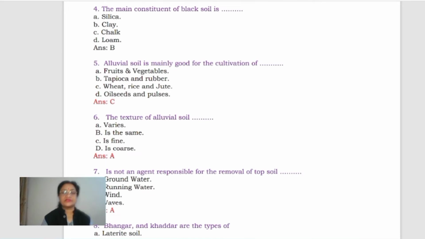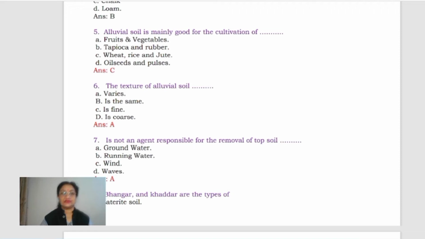Main constituent of black soil is, yes, clay. And because of the clay content, if you remember, the black soil has got stickiness. Its nature is stickiness when it gets wet, just like clay soil. So the clay content is actually maximum in it. So the answer is clay.